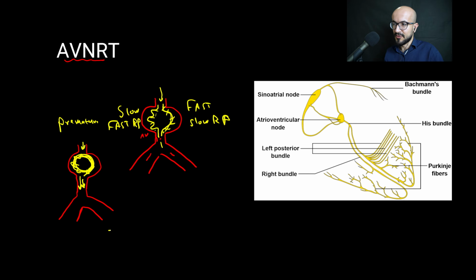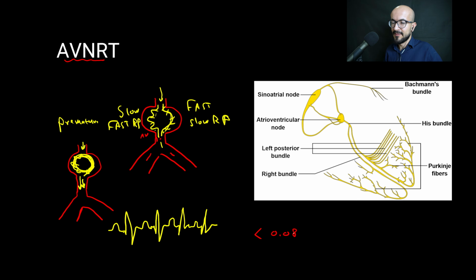So the ECG paper would show a P wave that is also a T wave of the previous beat, followed by a narrow QRS complex, then a T wave that is also a P wave of the next beat, and then a narrow QRS complex, and so on. Now the narrow QRS complex is less than 0.08 of a millisecond, meaning it's less than 2 small squares in both of these types of tachycardias, and the heartbeat is above 180 and it's around 300 beats per minute.